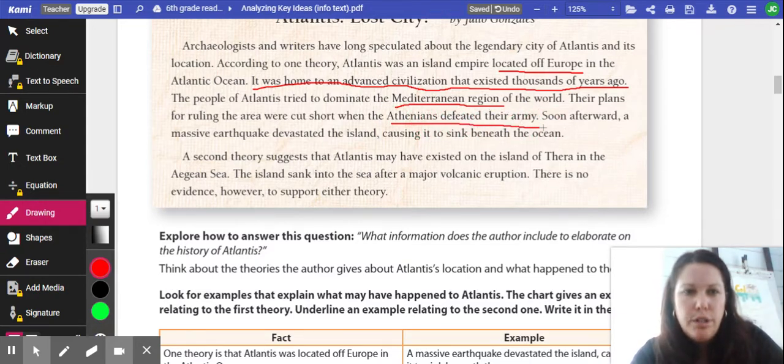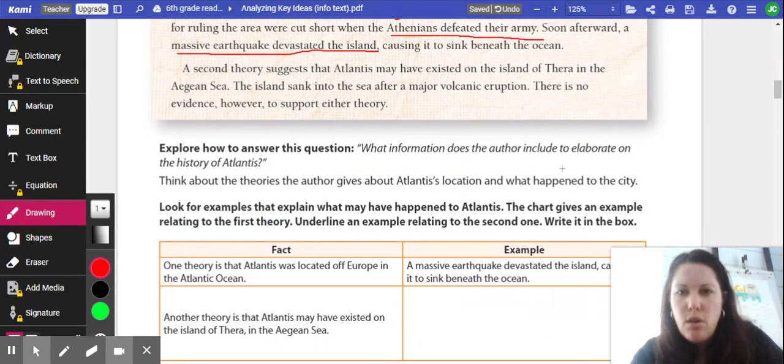And then soon afterwards, a massive earthquake devastated the island, causing it to sink beneath the ocean. Okay, so that was just some information on the history of Atlantis. But now let's talk about elaborate here.